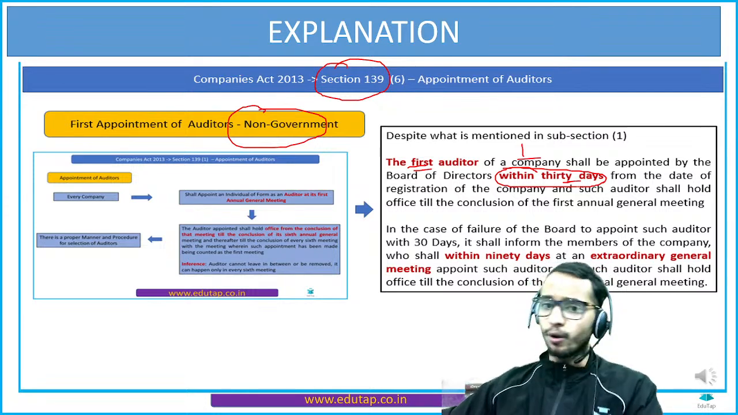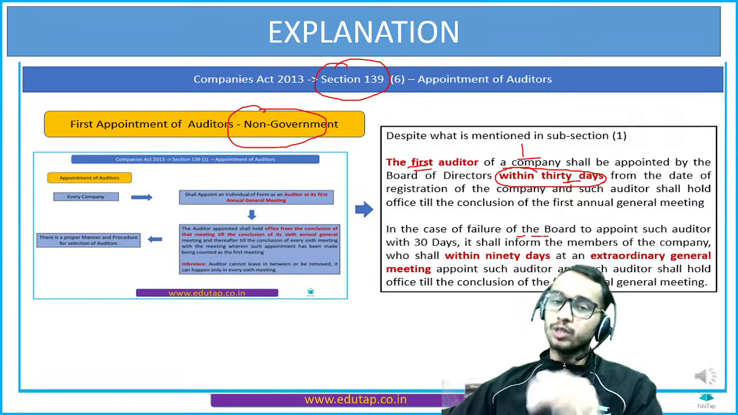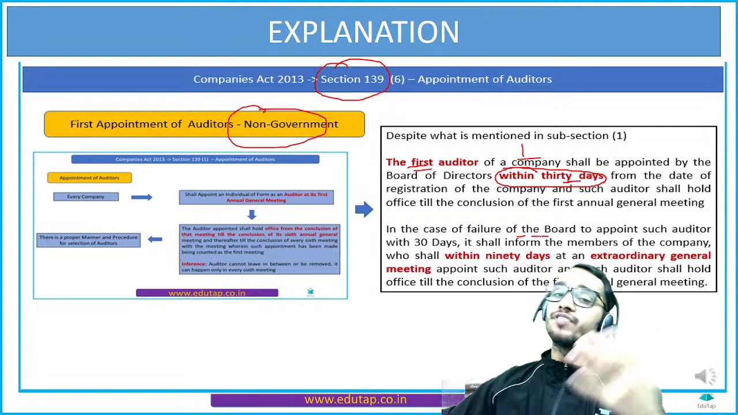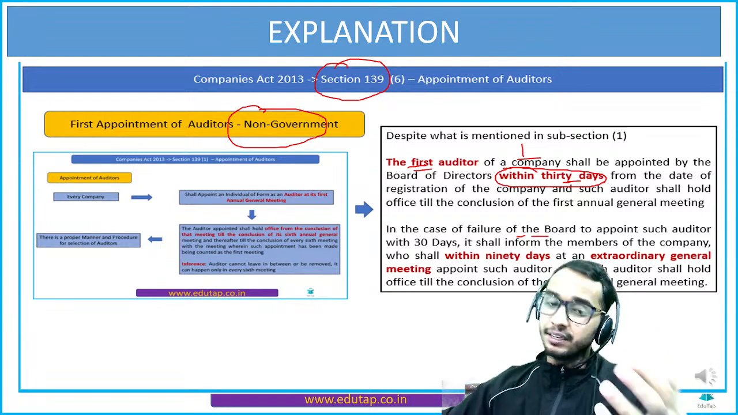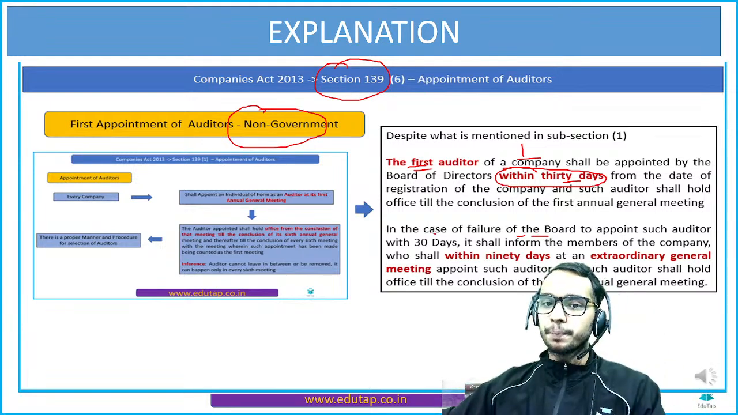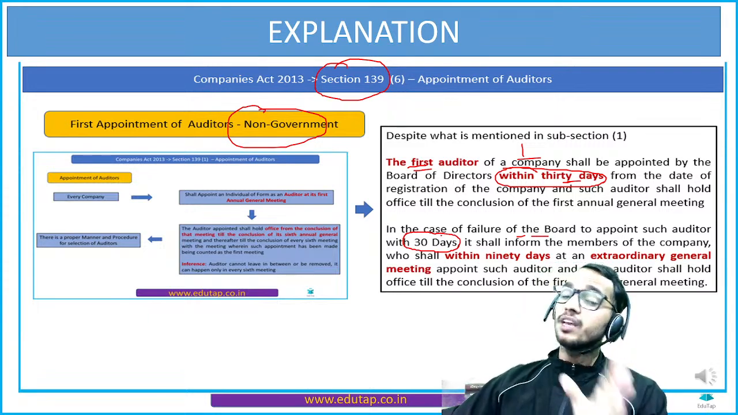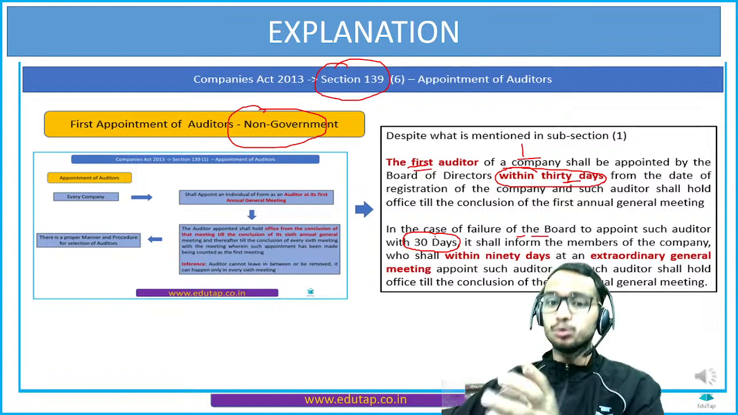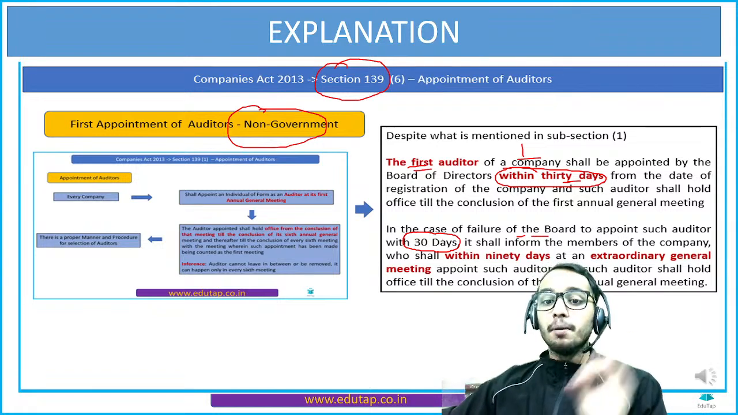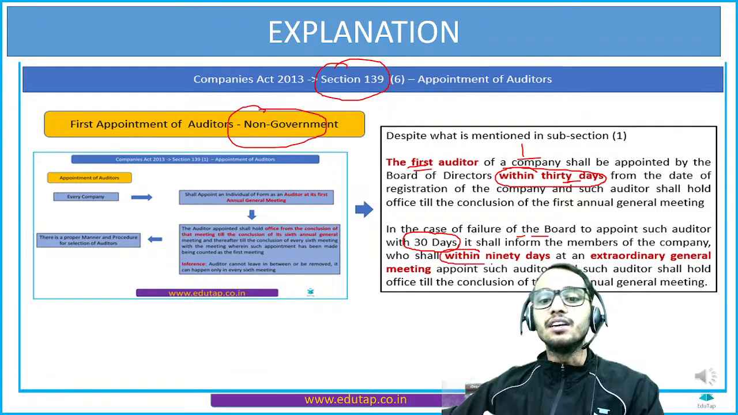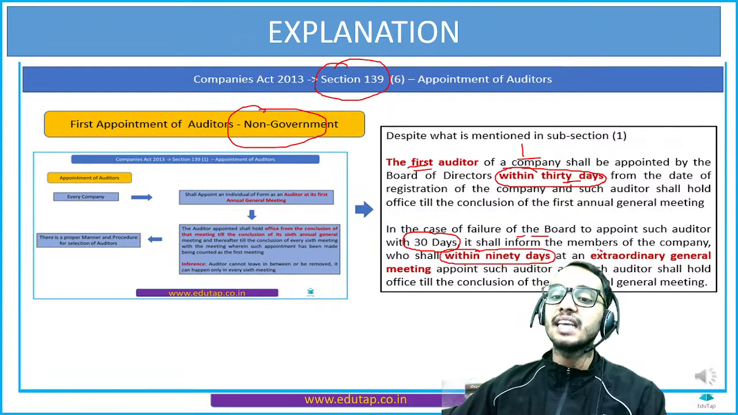Now, one more important point is here. A question could be framed from this statement as well. In case the board of directors fails to appoint this first auditor within 30 days, the board of directors shall inform this to the members, to the shareholders. Now, members shall appoint this first auditor within 90 days at the EGM, extraordinary general meeting.